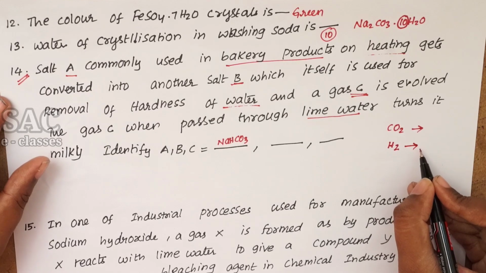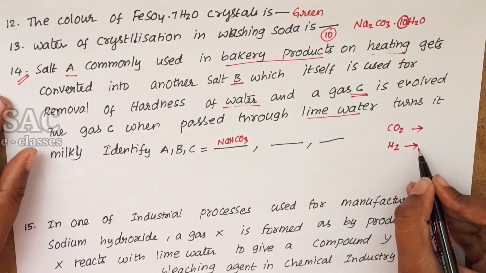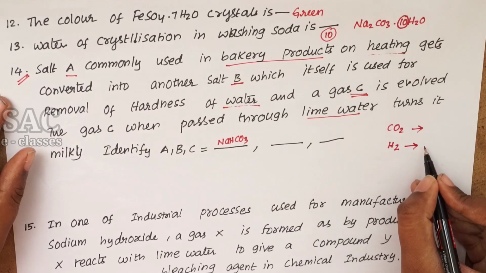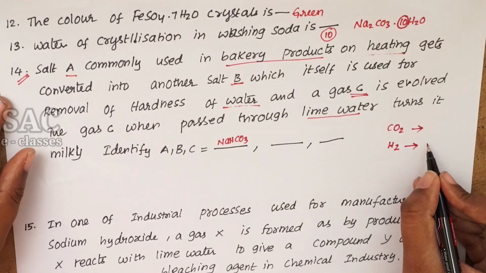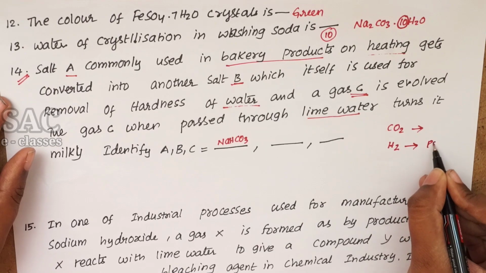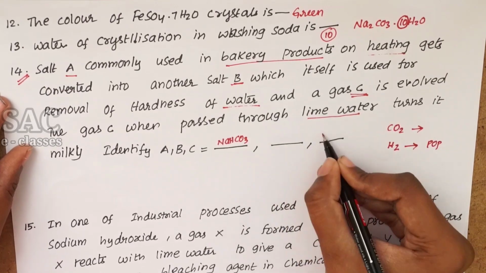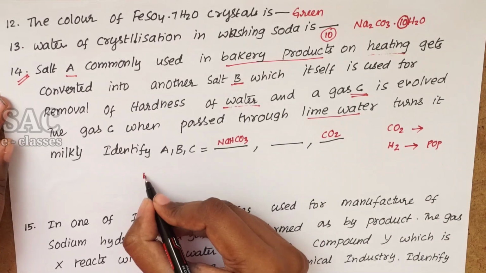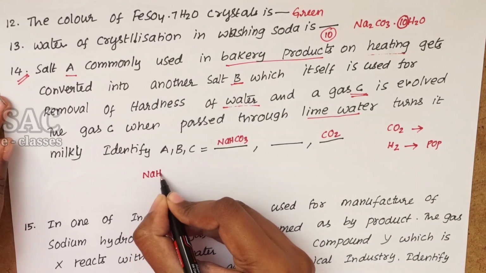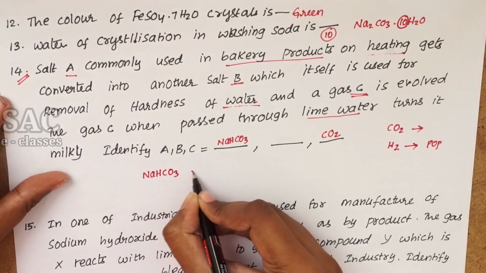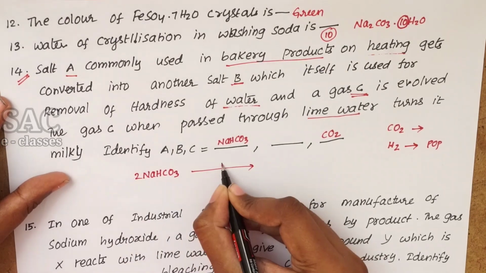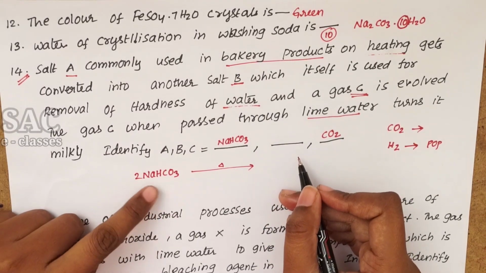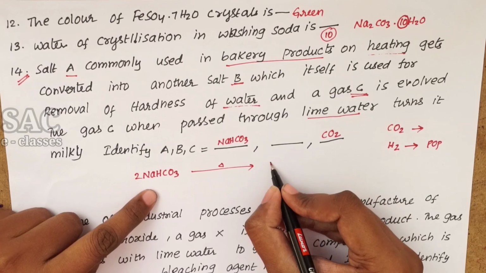We take a burning candle near the evolved gas. Immediately the candle is extinguished with a pop sound. So one thing is identified: C is CO2. So let's write the chemical reaction involved in it. While heating, we already discussed this when the properties of sodium carbonate were explained. So what is that?